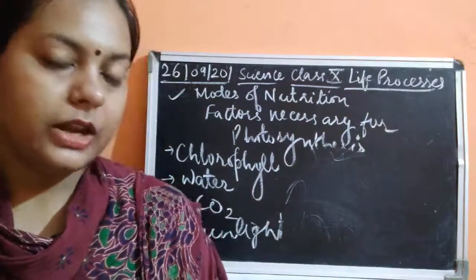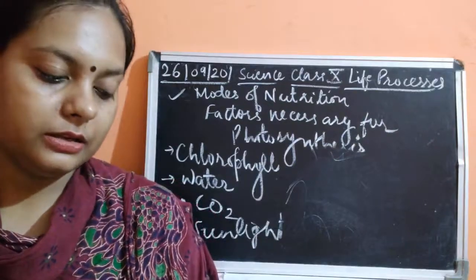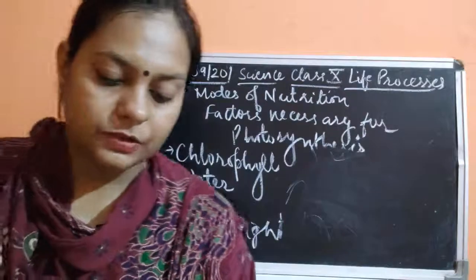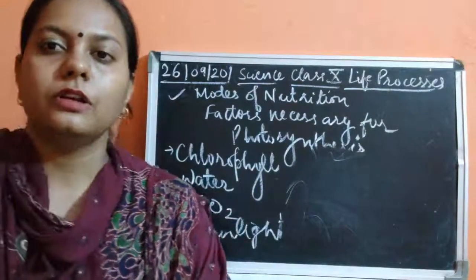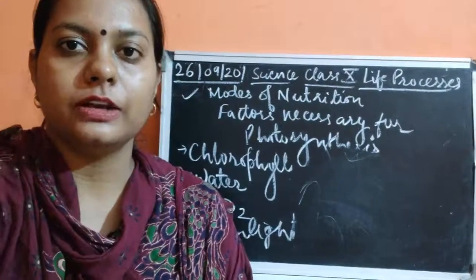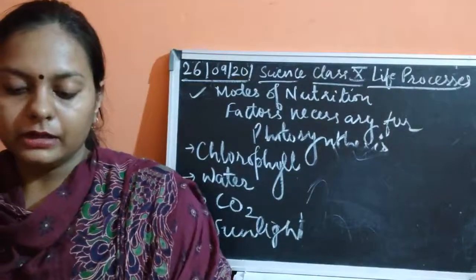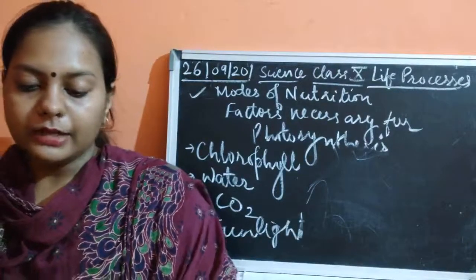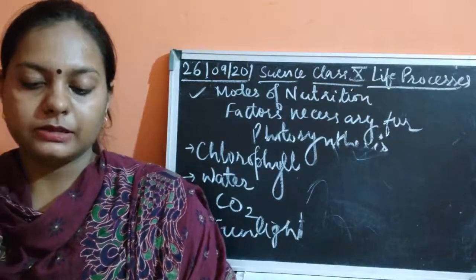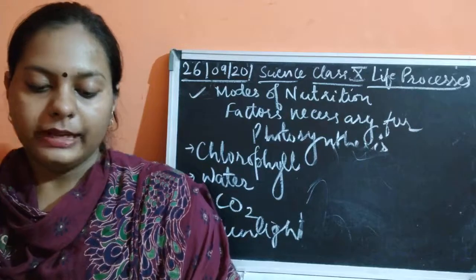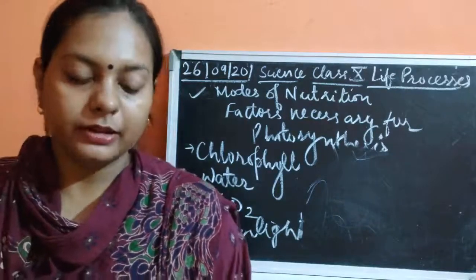Okay, children. Then next, during evening and morning, the light intensity is very low, so the rate of photosynthesis is also very less. Then at the time of leaves, what happens? The leaves are neither obtaining carbon dioxide from outside, nor are they releasing the gas.